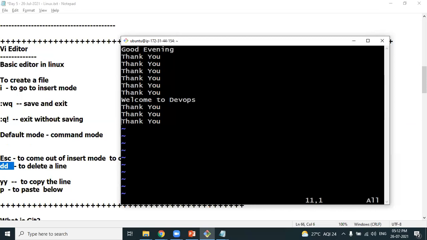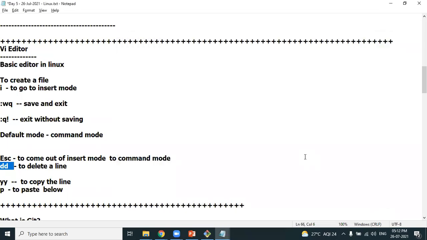So these are some commands, but more than commands, :wq to save and quit. More than commands, you should be able to go to insert mode. Commands we don't use much, but you should be able to edit the files. You can edit the files. You need an editor. In Linux, the popular editor is the vi editor.